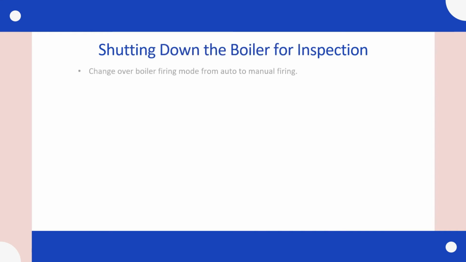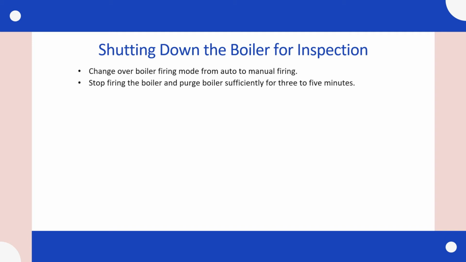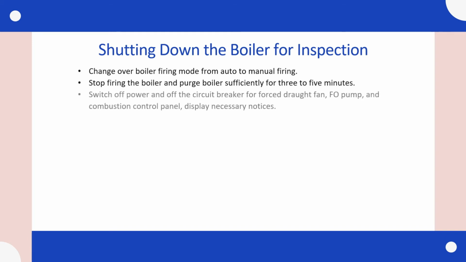Change over boiler firing mode from auto to manual firing. Stop firing the boiler and purge boiler sufficiently for 3 to 5 minutes. Switch off power and off the circuit breaker for forced draft fan, fuel oil pump and combustion control panel.